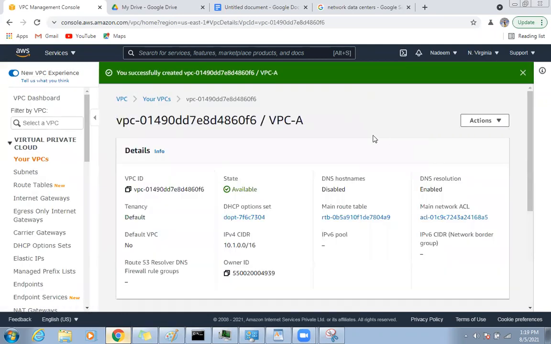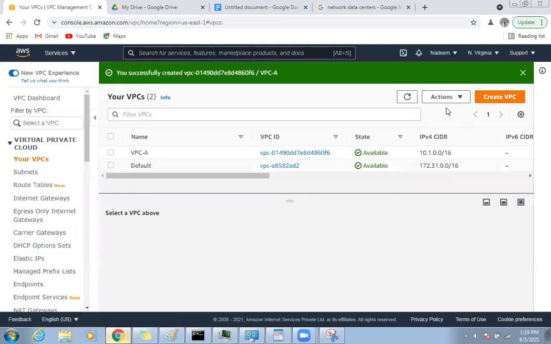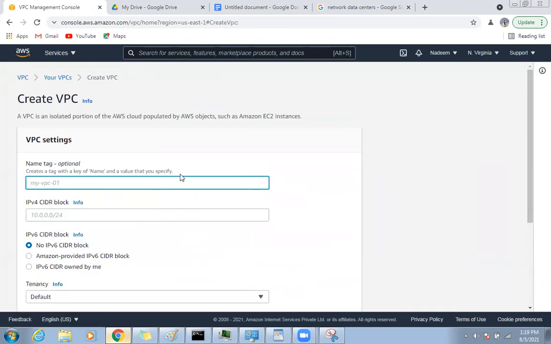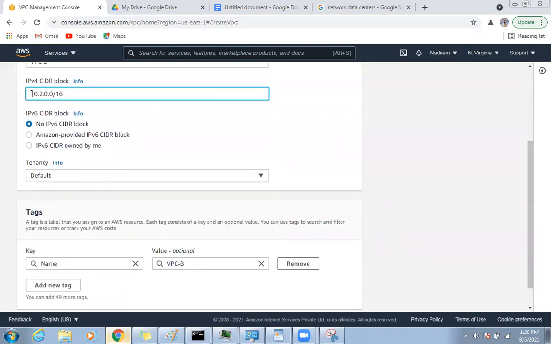VPC created. Now I am going to create another VPC. See, VPC A is there. Guys, we need to repeat many steps, so I'm going a bit faster. VPC B will be 10.2.0.0/16.